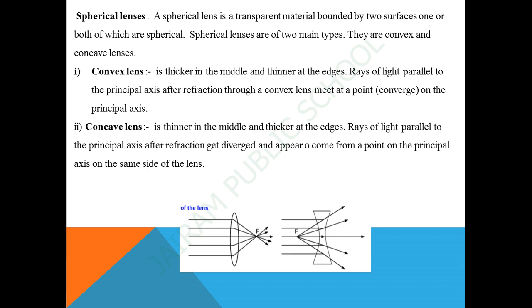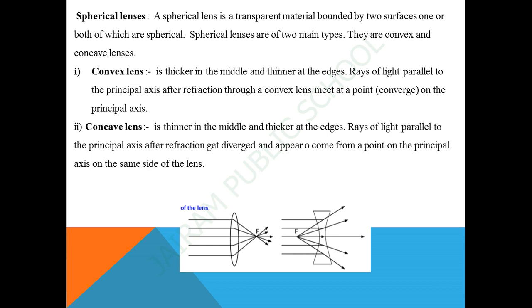Similarly, a double concave lens is bounded by two spherical surfaces which are curved inwards, and it is thicker at the edges than in the middle. Such a lens diverges the light rays, so it is called a diverging lens, or a concave lens. A lens, either convex or concave, has two spherical surfaces. Now we are going to see some terms in spherical lenses.